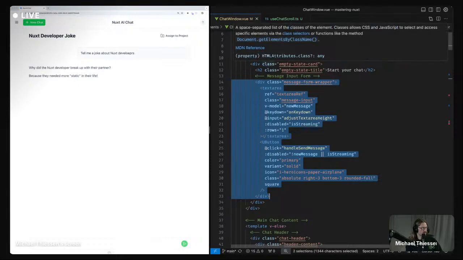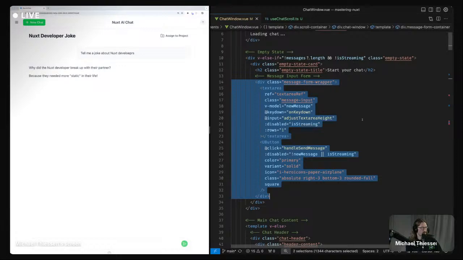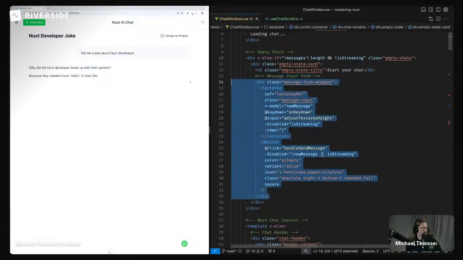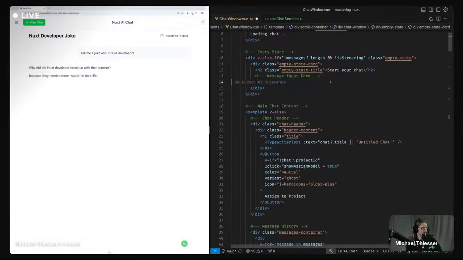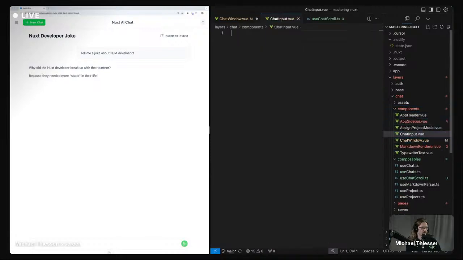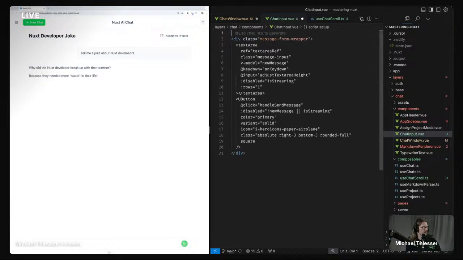The only difference is that the one has a scroll to bottom thing on it. Okay, so we'll take this and make it into its own component. We'll call it chat input, because that seems like a good name for this. So we'll do that, paste that in here.